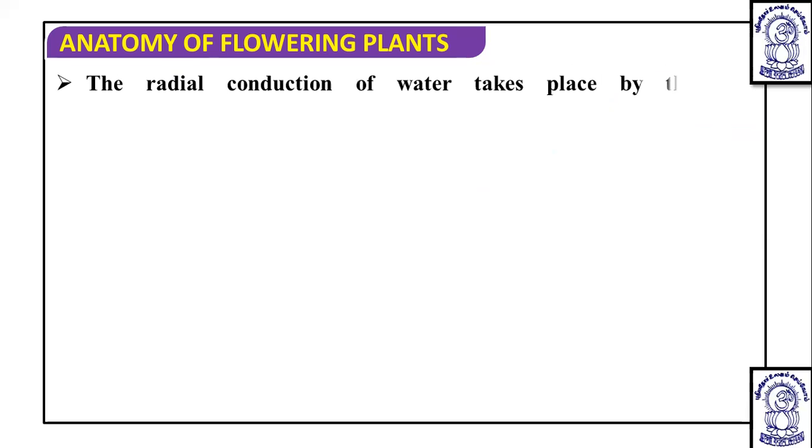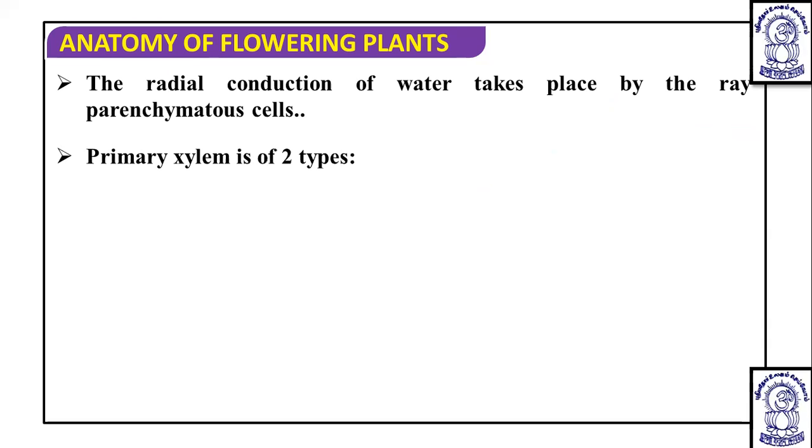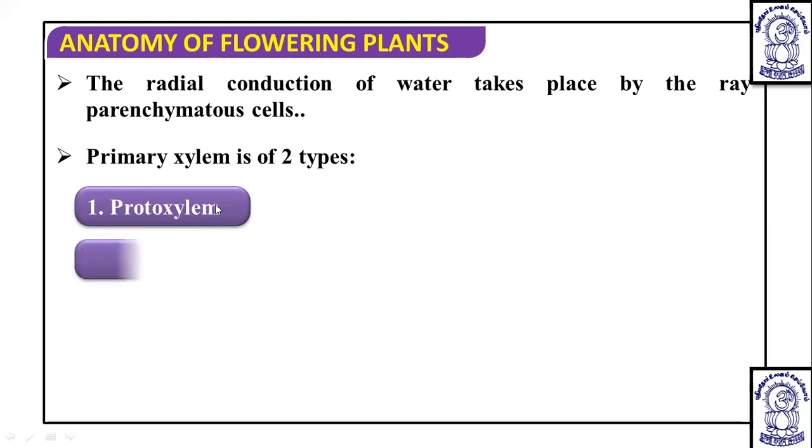Now, all four components of the xylem we have discussed, including the ray parenchymatous cells. Now, primary xylem. Now we are going to talk about the types of primary xylem. The types of primary xylem are of two types: protoxylem and metaxylem.